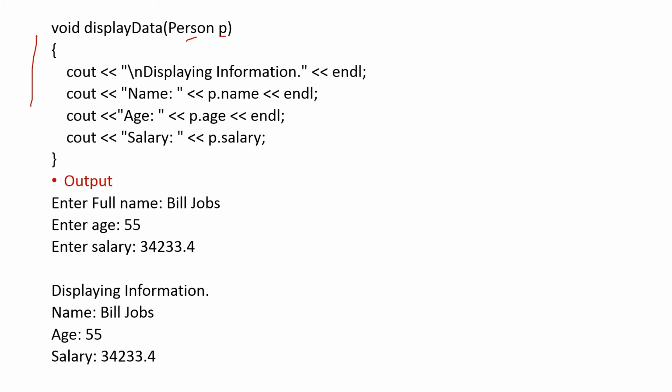Now in this function you have given the displaying details, and the structures. See, this is the structure. Person p. Person is the structure and p is the object. Here we are combining both function and person. The person data are being displayed with the help of the function displayData. So this is the output.